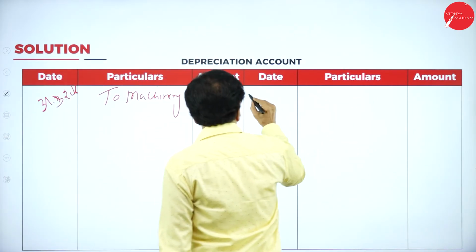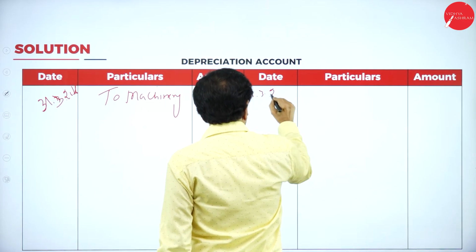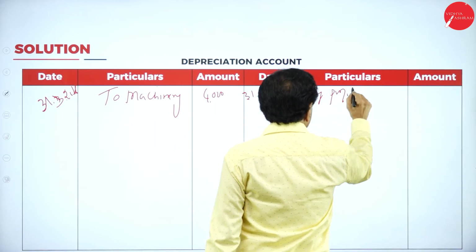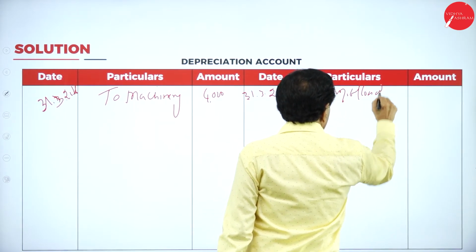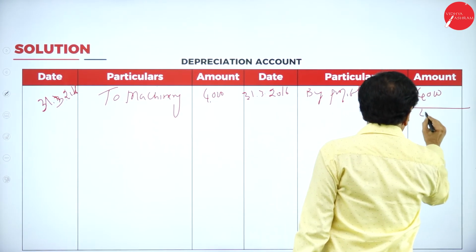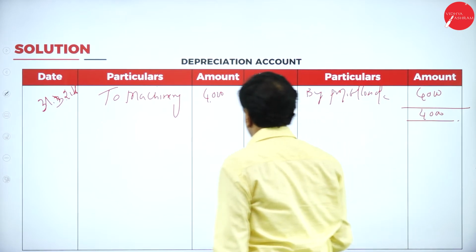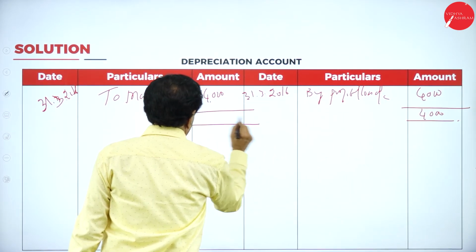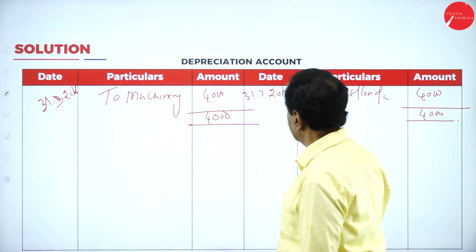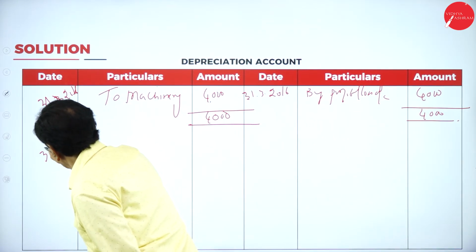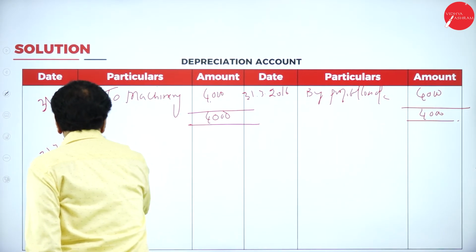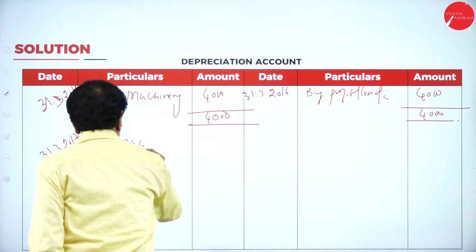Transfer to P&L account, by profit and loss. First year over. Second year, 31/3/2017, to machinery.